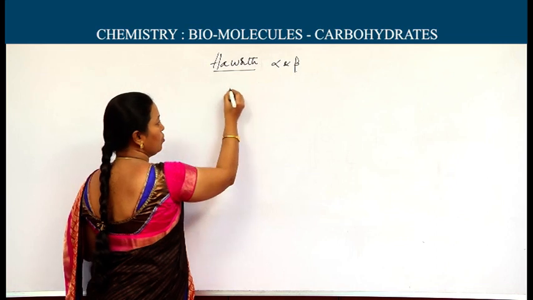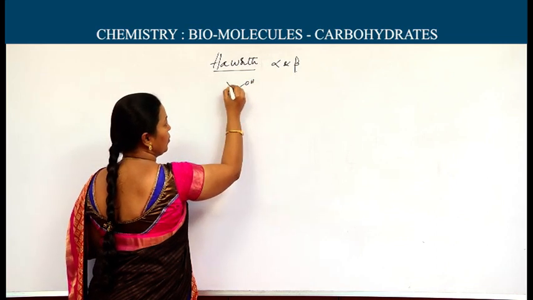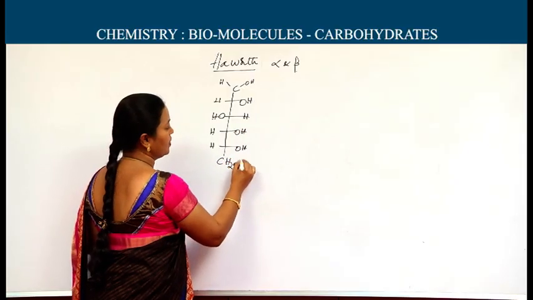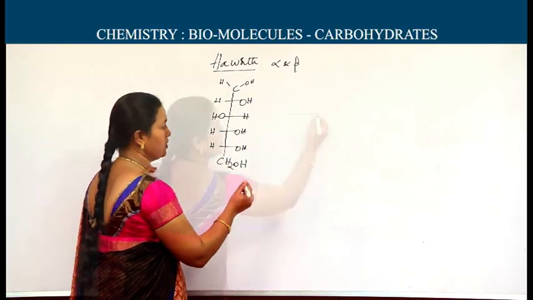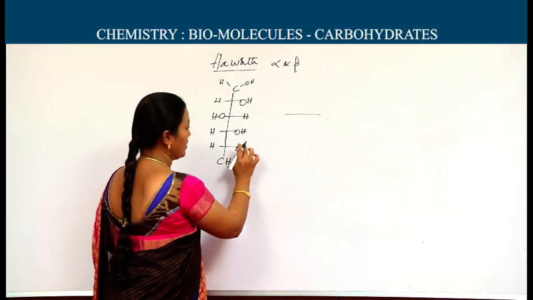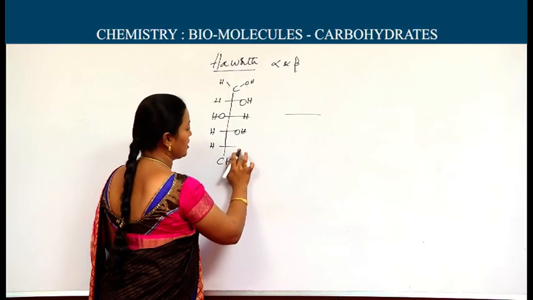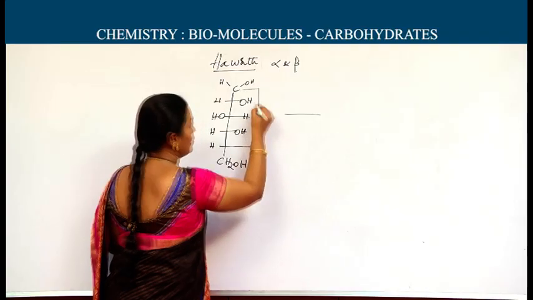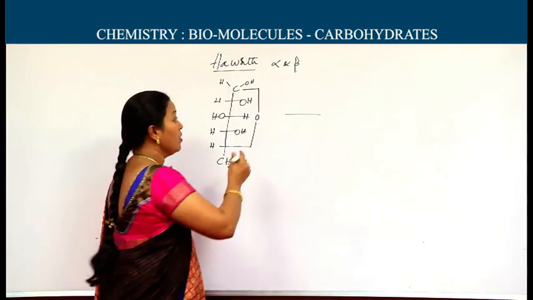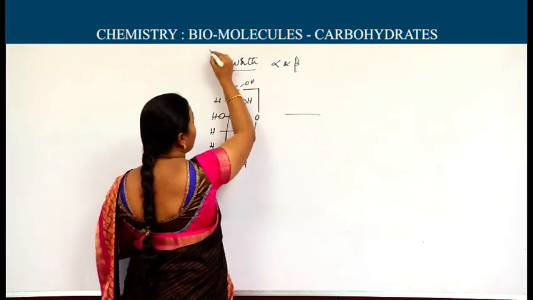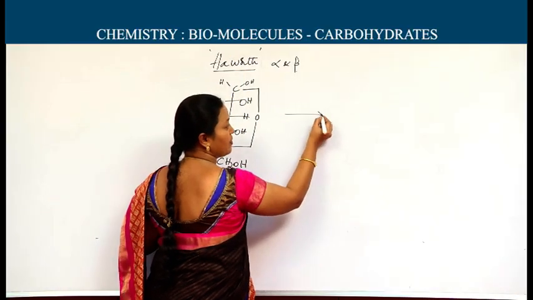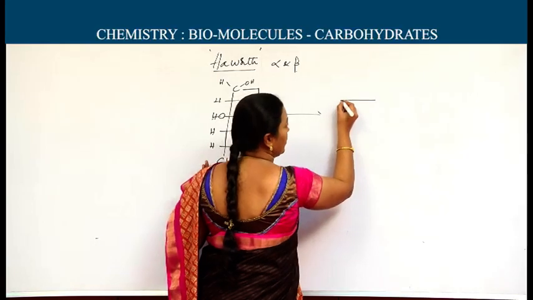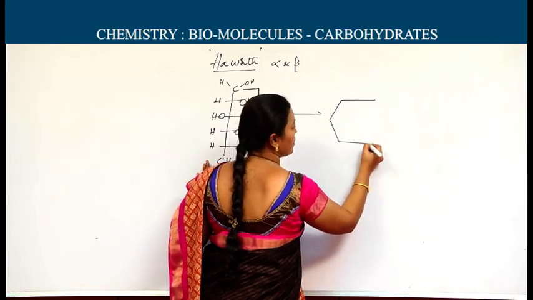Alpha form of the glucose, as I said, C1 with OH right side, C2 with OH left side. This is the alpha form. Truly it can be represented. This is an open chain, first what I wrote. Now I am writing a ring form. It is a ring form of the glucose. Now it can be shown as a Haworth structure. It is similar to pyran, so the name of this compound is pyranose. Ring is formed, a 6-membered ring.